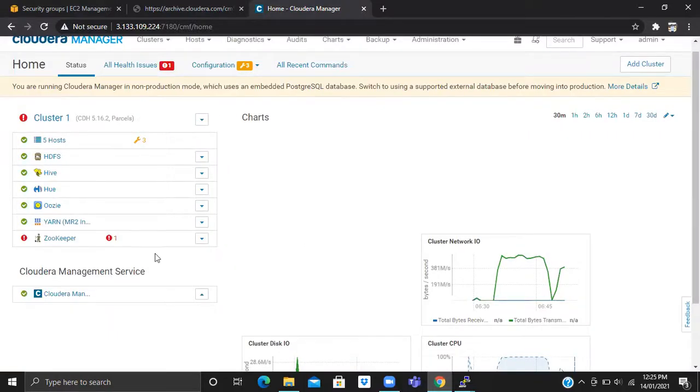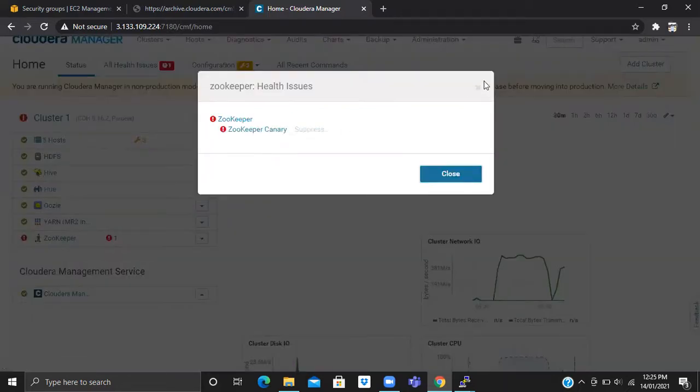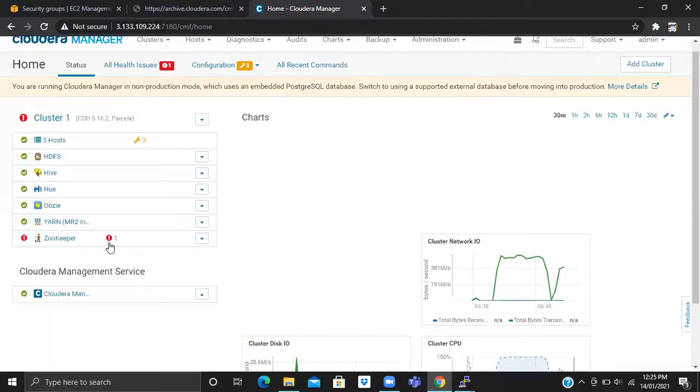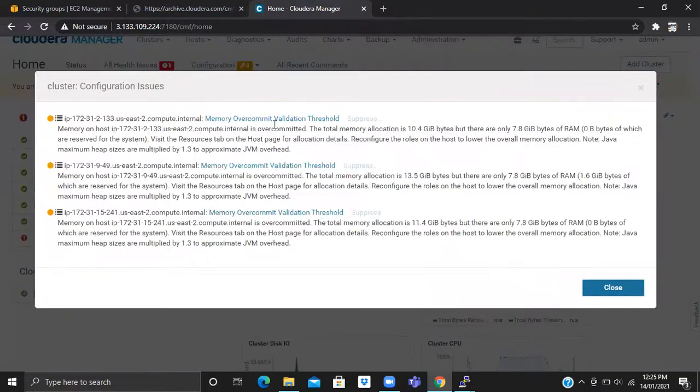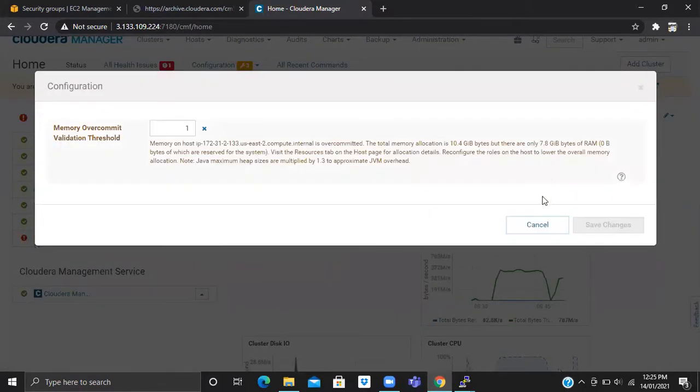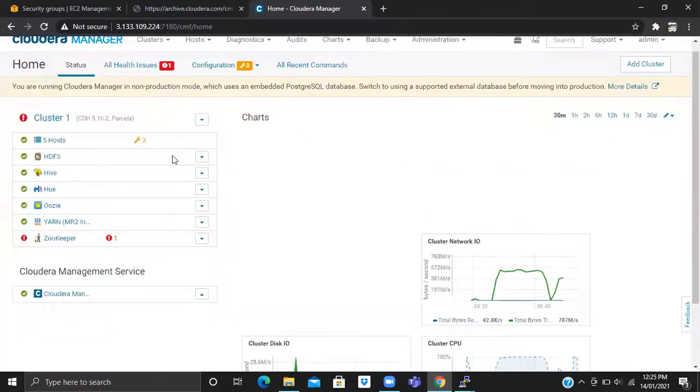The HDFS service and Hive is gone, right? Now the Zookeeper will automatically come. The critical health issue, it's a canary. It will go, no worry about this. Then I think we'll be done. Just tell me why this is not going. It's not an error, it's a warning. It will go.